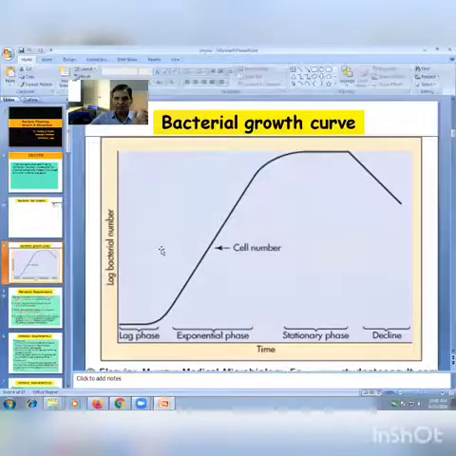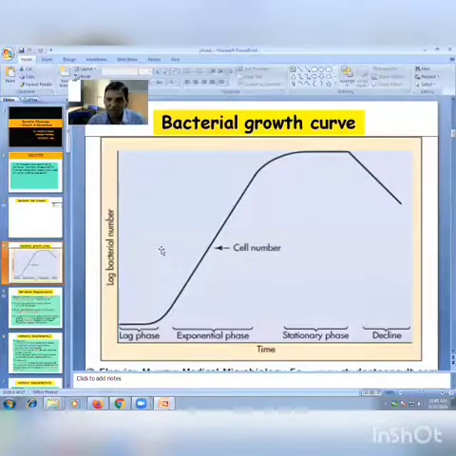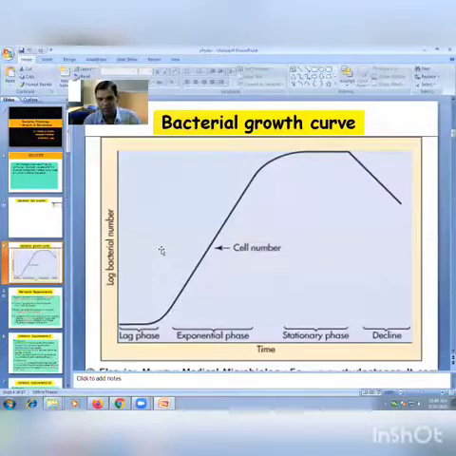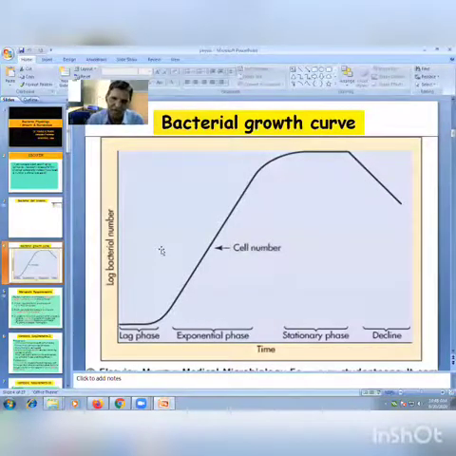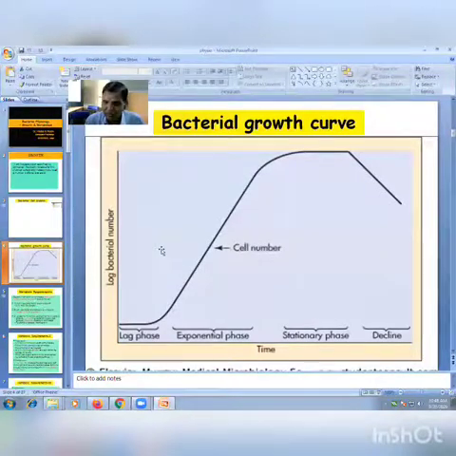Because of this obstruction, the number of newly produced cells is exactly equal to the number of dead cells. Suppose 100 cells are produced, death of another 100 cells occurs. So that's why in stationary phase, the line of the graph is parallel to the time. No increase in number. Number is constant, 100 remains 100. This is about the stationary phase. Again, write down the very important characteristics of the stationary phase.